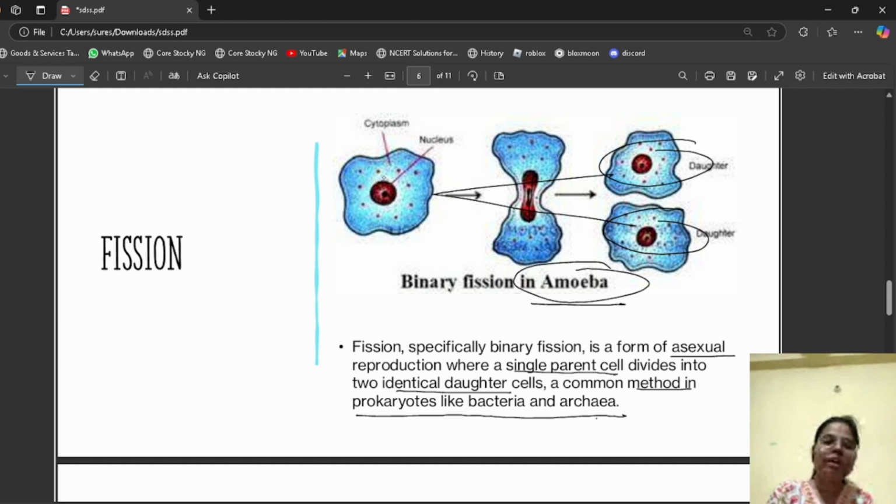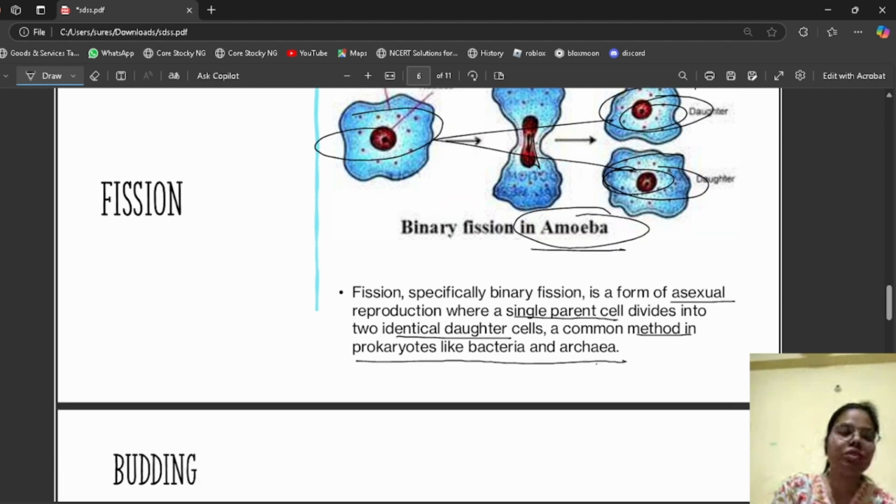In this binary fission, a parent's body nucleus is divided into two equal halves and forms two daughter cells. This process is known as fission reproduction.